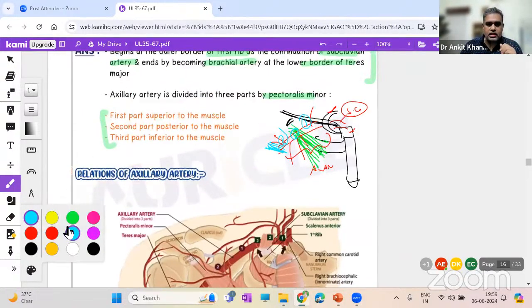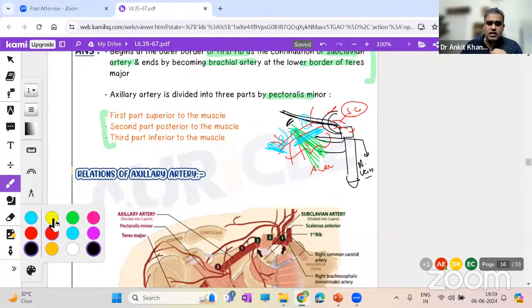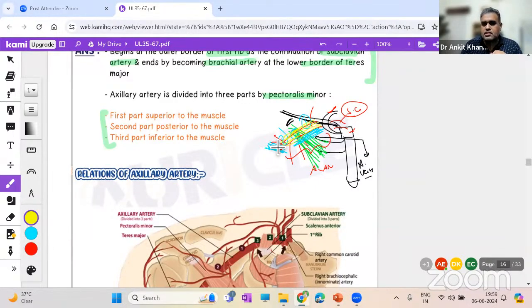Medial to the axillary artery, you have the axillary vein. Here you have the structure that is known as axillary vein. So the axillary vein is medial to the axillary artery. Then what is left are the nerves over here. And you can just imagine, okay, the axillary artery is surrounded by the nerves of the brachial plexus. We'll see later on what the different parts of the brachial plexus are.